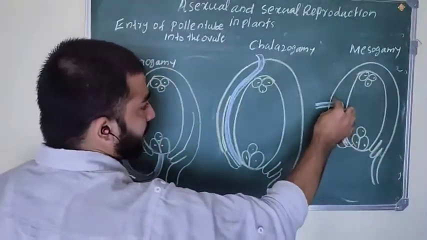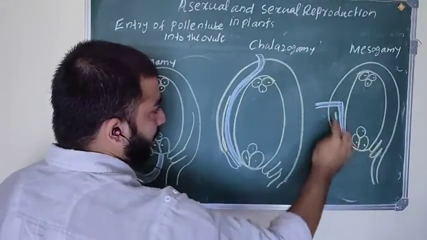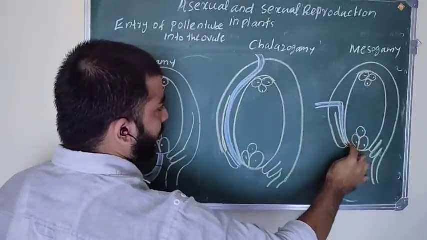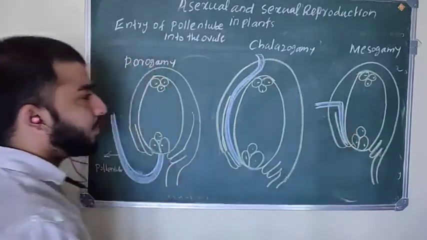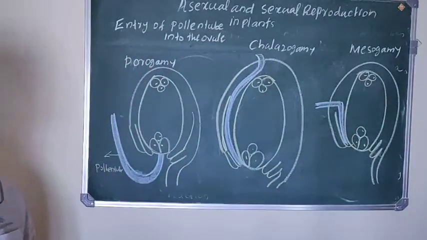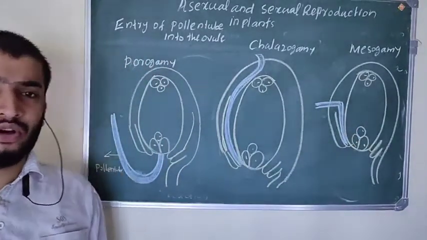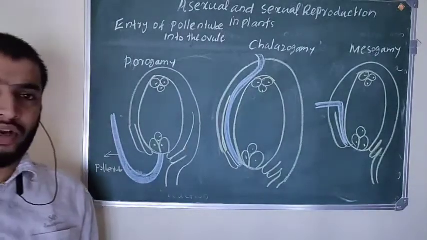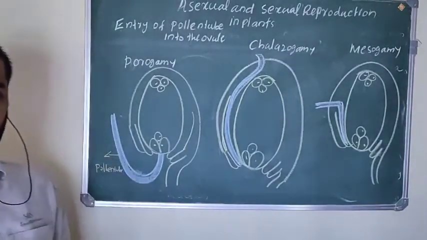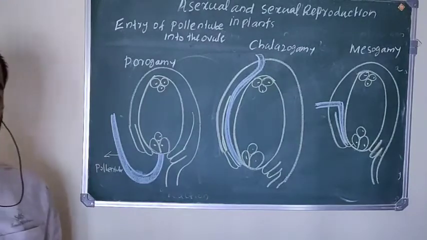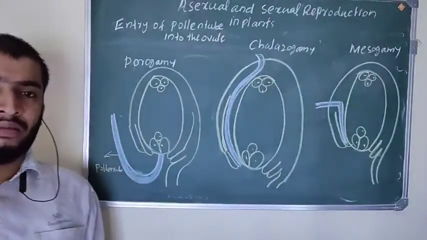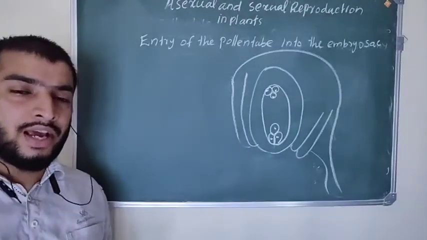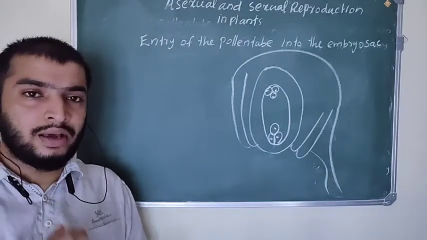Here you can see these are the integuments of the ovule. The pollen tube which enters the ovule through the integument, that type of entry is called mesogamy. So there are three different types of entry of the pollen tube into the ovule: porogamy, chalazogamy and mesogamy.